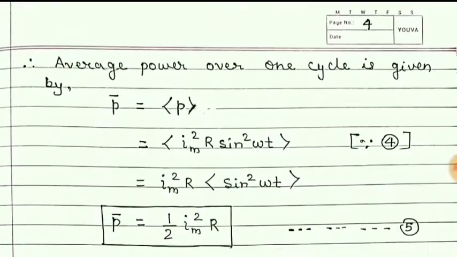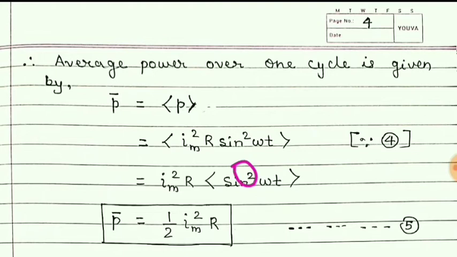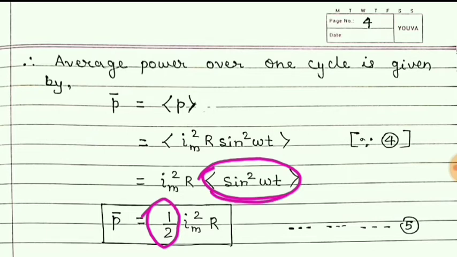And so, as here it is the square of the sine function, the average for one period is not 0 now, and this average of sine square omega t gives 1 by 2. So this is 1 by 2 and the rest of the things are as they are.